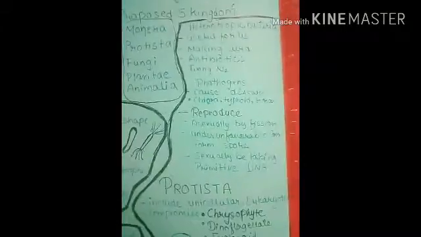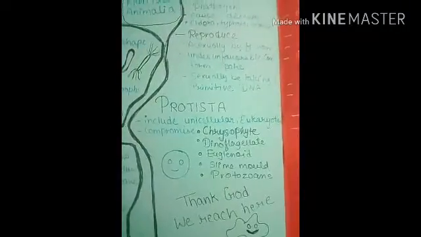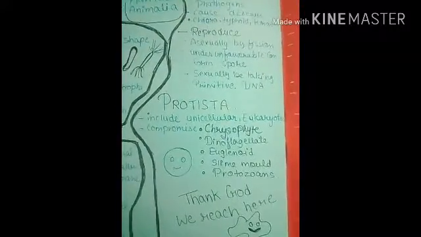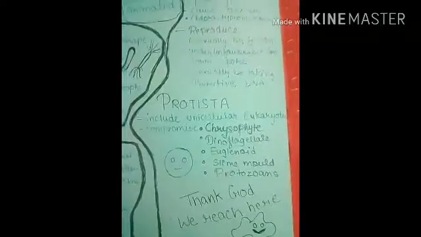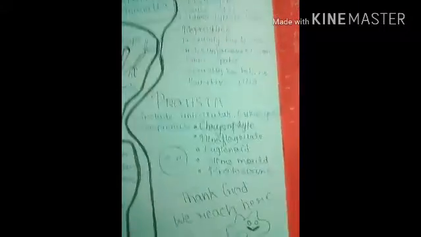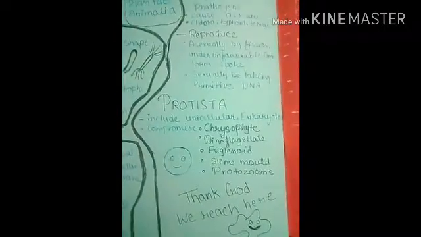Bacteria reproduce asexually by fission, and under unfavorable conditions they form spores, and they also reproduce sexually by taking up DNA of another bacterium. Now we move on to Protista. It includes unicellular eukaryotes. It comprises chrysophytes, dinoflagellates, euglenoids, slime molds, and protozoans.